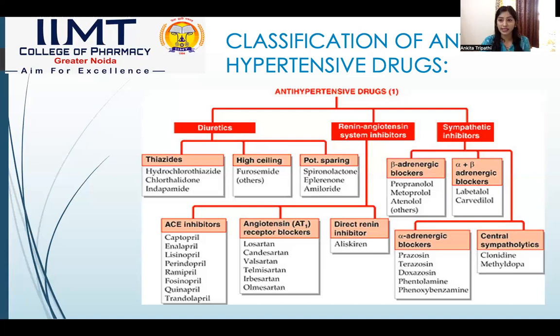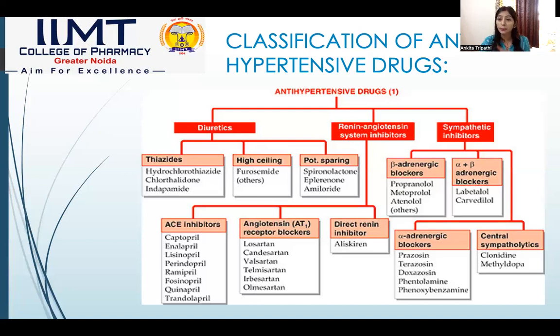Now, coming to the RAS classification, the angiotensin-aldosterone system inhibitors, we have ACE inhibitors, that is captopril, enalapril, ramipril, lisinopril, etc. Coming to angiotensin AT1 receptor blockers, we have losartan, candesartan, valsartan, telmisartan, then olmesartan. Coming to the direct renin inhibitor, that is aliskiren.